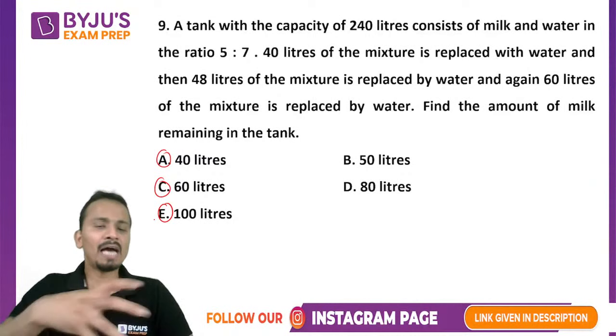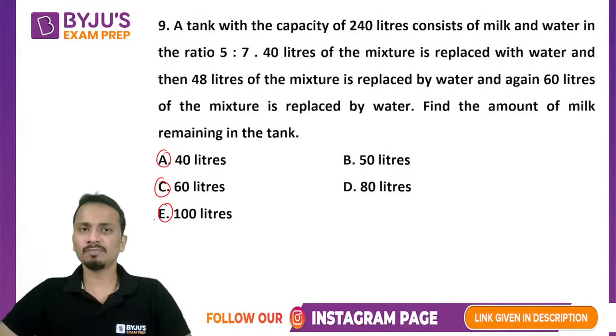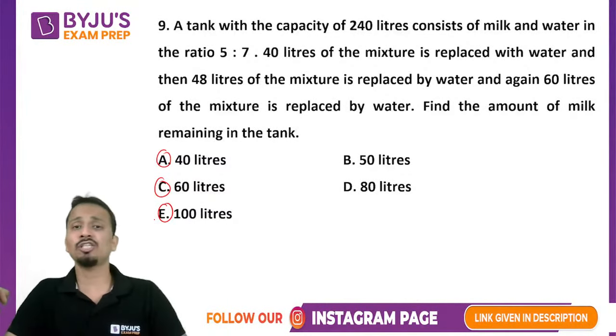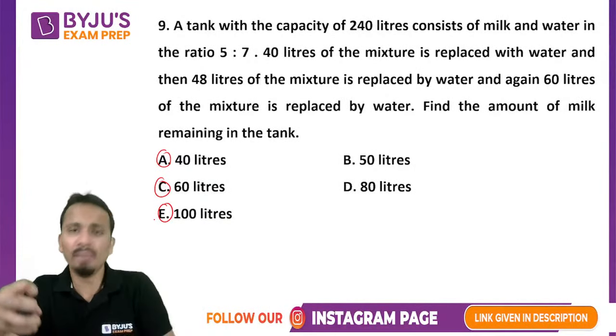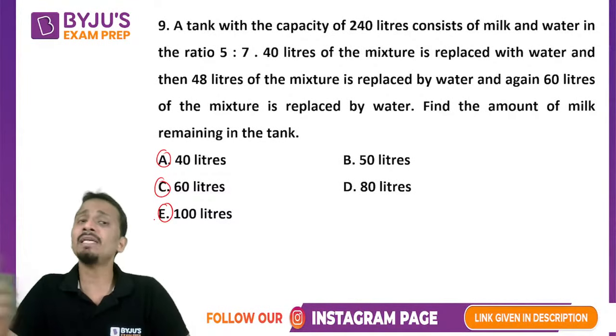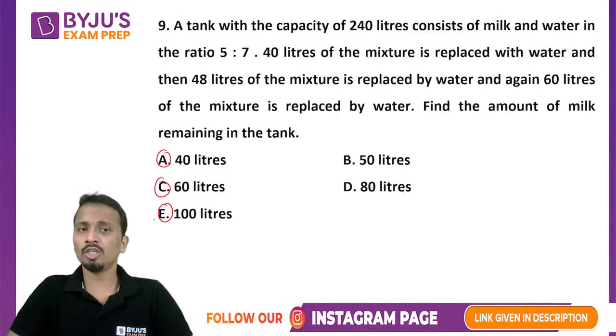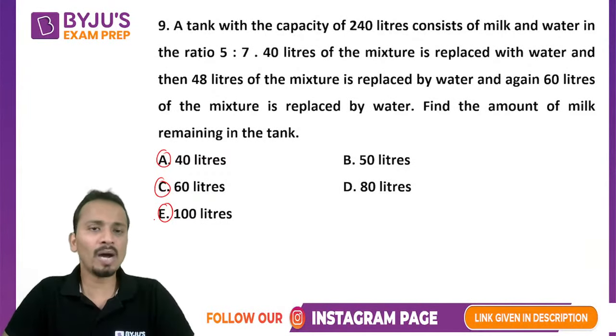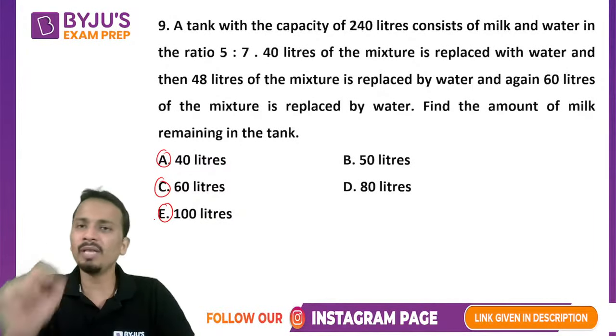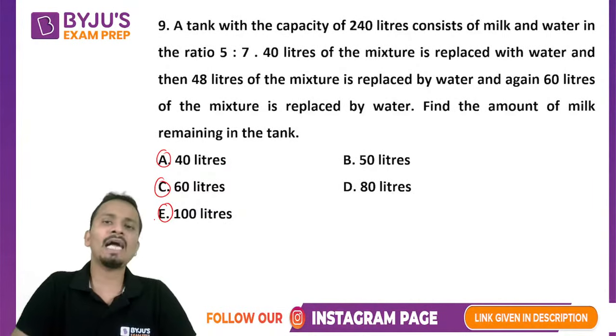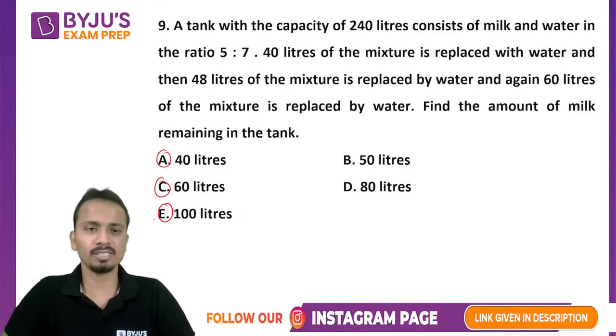So now every time I'm taking out some mixture, obviously some portion of milk will also come out, but I'm replacing it with pure water. So every time I do this, the quantity of milk will reduce and the quantity of water will increase. Now this is what we have to find out. What will be the final amount of milk remaining in the tank?